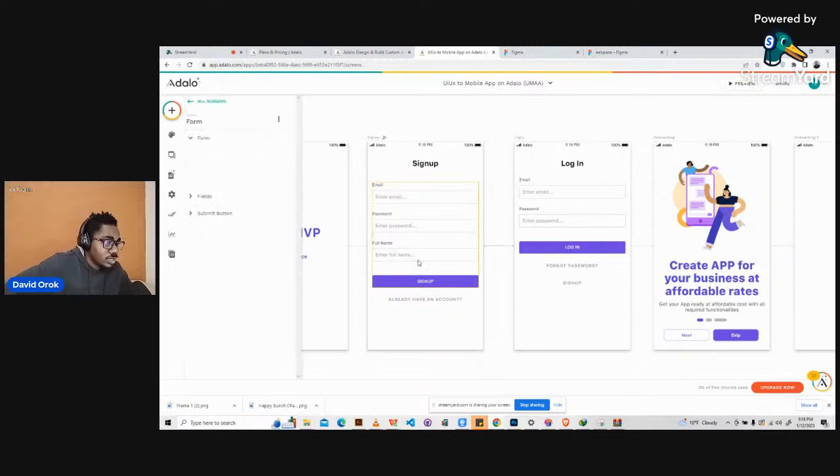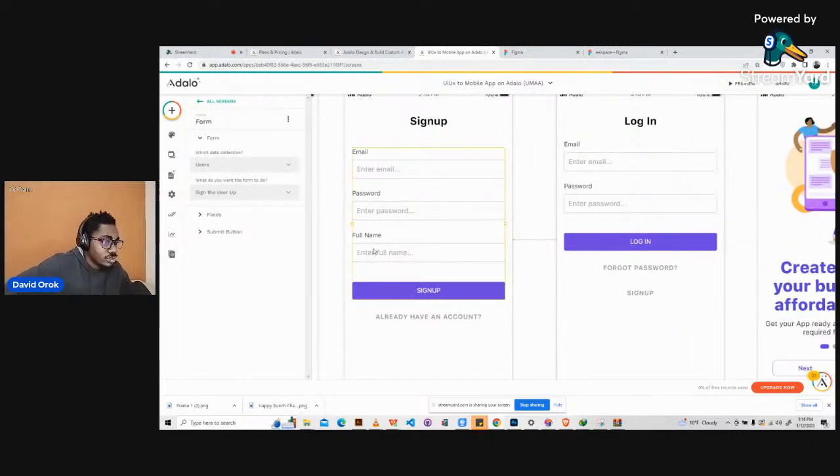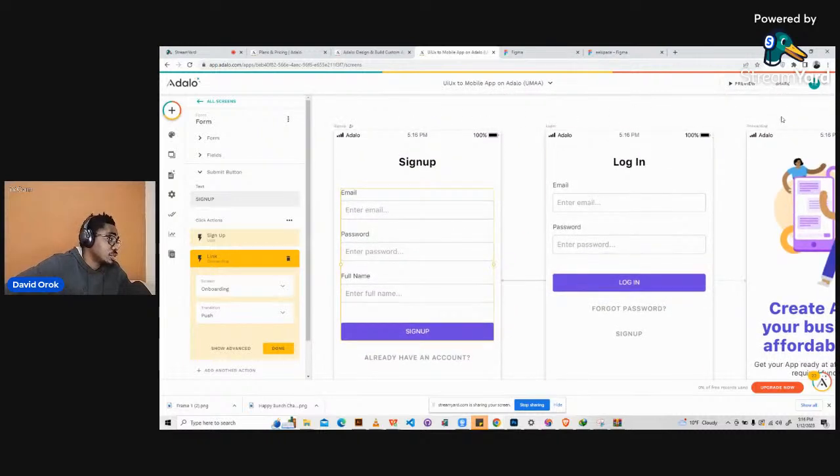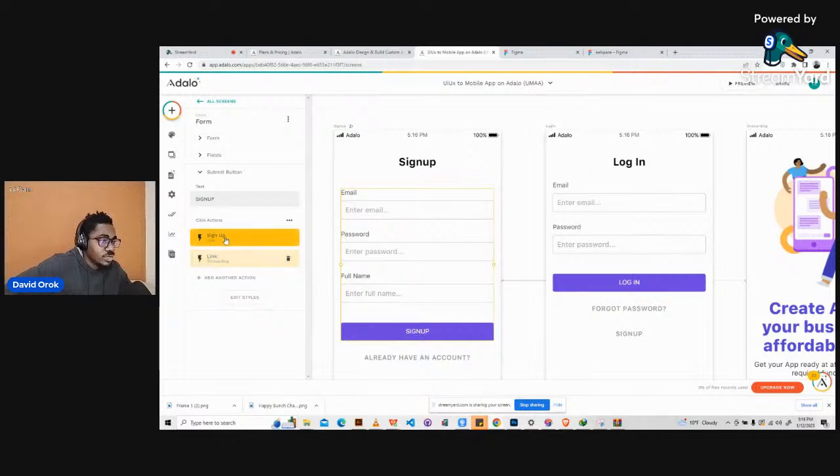So let's change some few things here. I just clicked on this, then go to submit button. Then instead of going to the dashboard client, we're going to say go to onboarding. Why is it calling onboarding? It's supposed to be onboarding one. Did the name change? Oh, it's just onboarding. Okay, so that's fine. So click on done. So now when the user fills these details and clicks on sign up, the user is being taken to onboarding screen 1. Then from there it can go to the next one and the next.